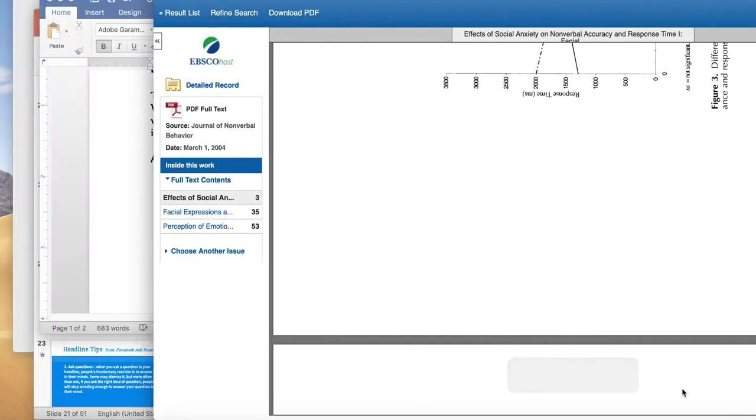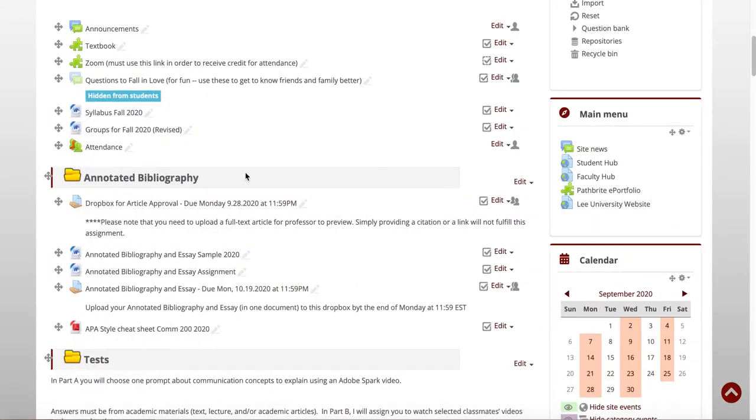And let's see if I can pull up Moodle here. You would go to Moodle, you would click on Dropbox and for article approval, and then you would upload that full-length article into Dropbox, and you would be doing that for 2 different articles. All right, so that is what you're going to be doing for finding the actual articles.